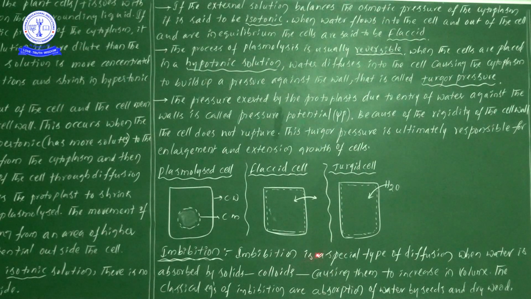Imbibition is a special type of diffusion when water is absorbed by solids and colloids, causing them to increase in volume. The classical examples of imbibition, I have written here: absorption of water by seeds and dry wood. Both seeds and dry wood we observed.